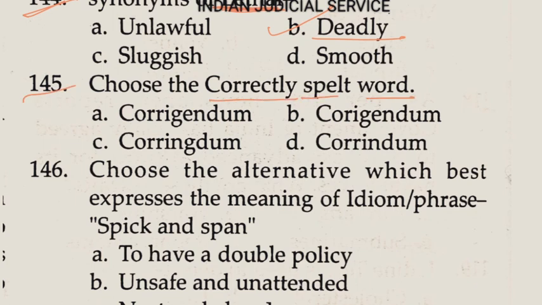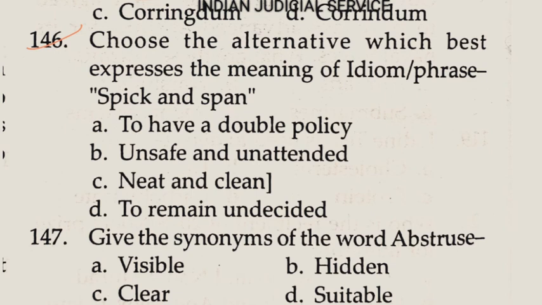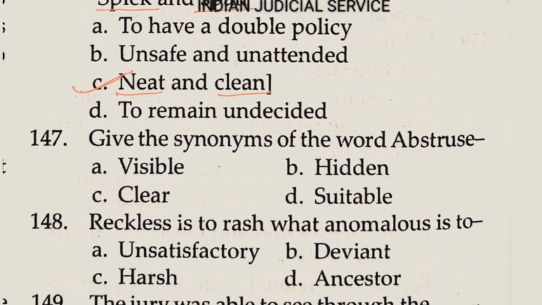Question number 145, choose the correctly spelled word. So the correctly spelled word is here corrigendum. So the answer is here option A, corrigendum. Question number 146, choose the alternative which best expresses the meaning of the idiom spick and span. So spick and span is here neat and clean. So the answer is here option C.